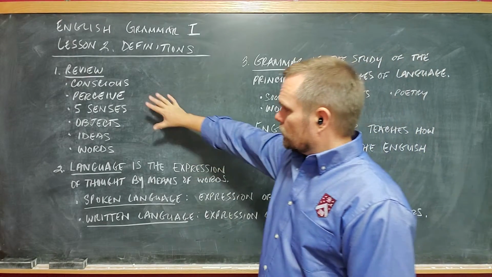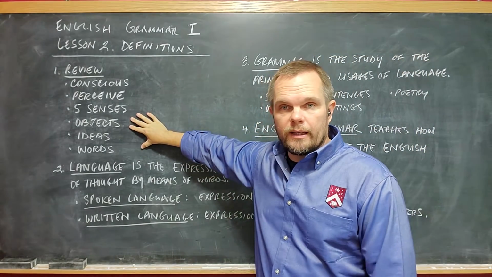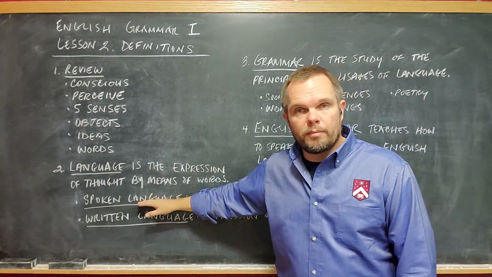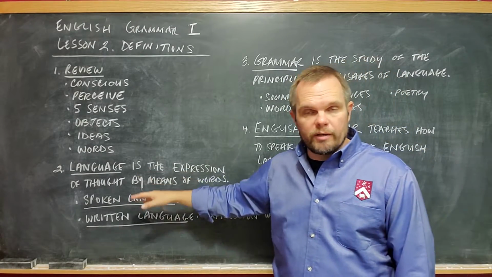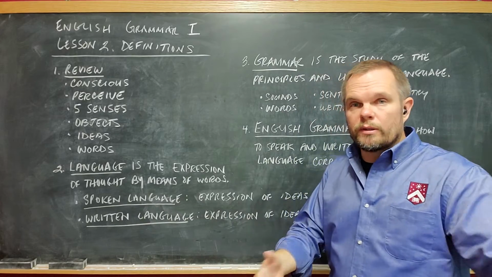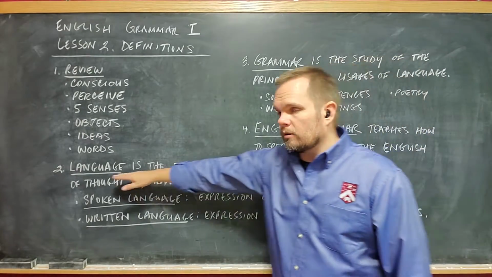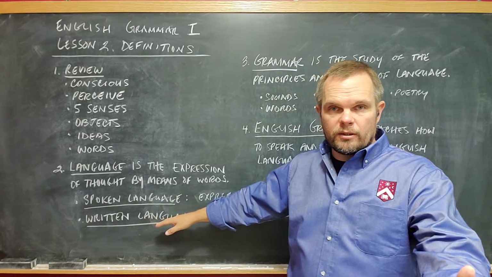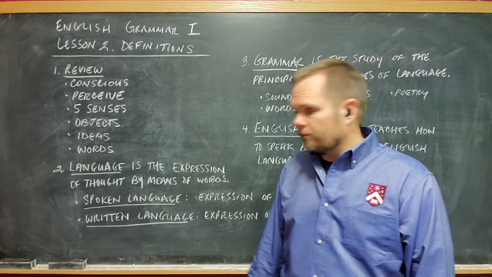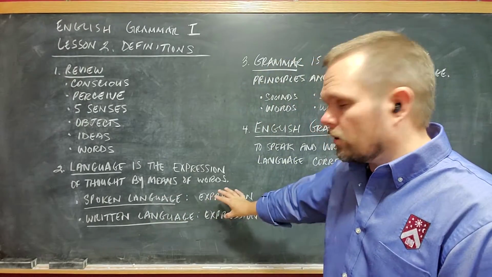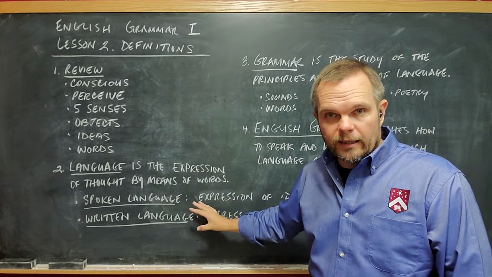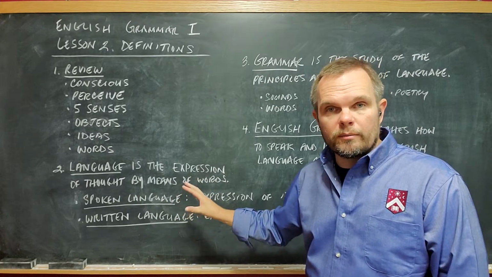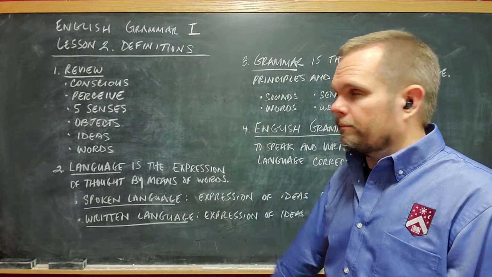All right, so far we've reviewed what we learned in lesson 1. We've learned that language is the expression of thought by means of words. Language is sharing ideas by means of words. We use words to share ideas, and that's called language. And we learned there are two kinds of language: spoken language and written language. All right? That should be pretty easy so far, but make sure you learn these definitions exactly as they're written in your lesson, because the words and the definitions are important. Make sure you study them and learn them.